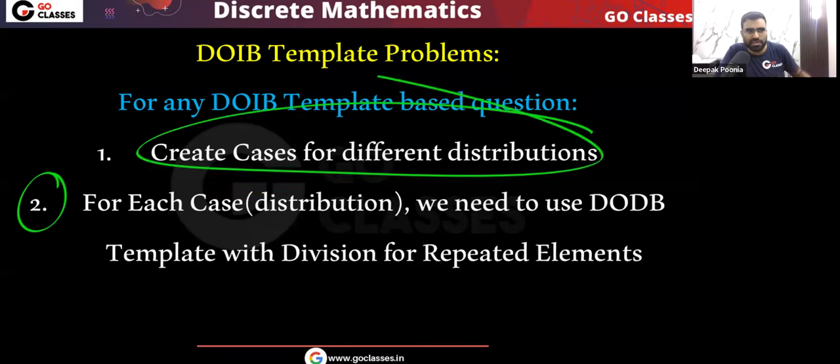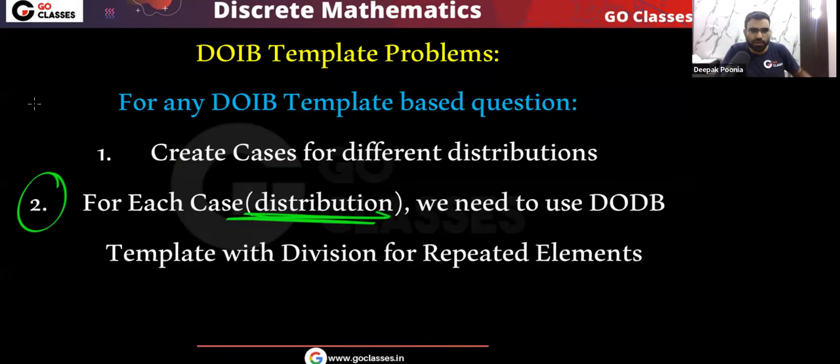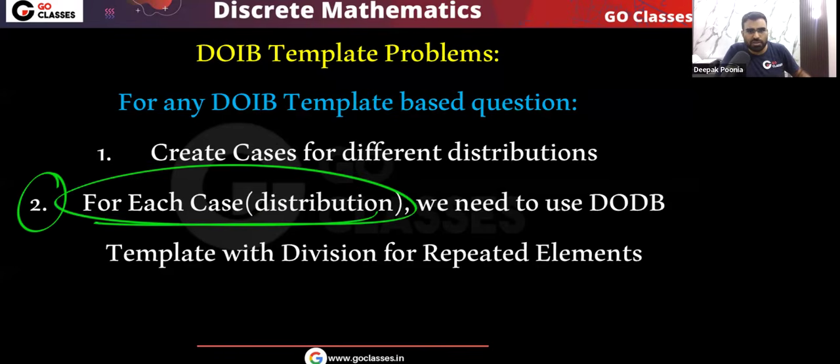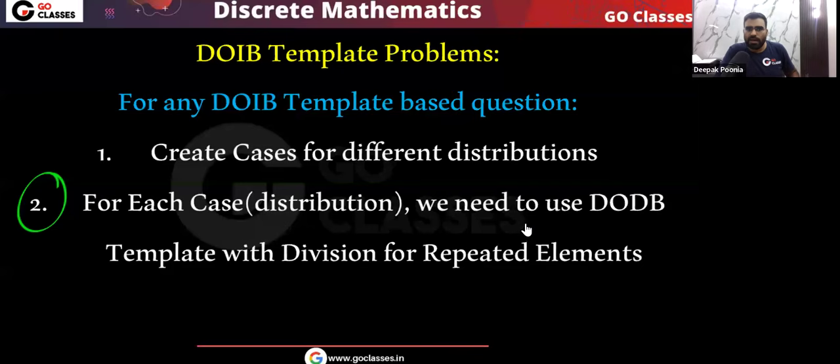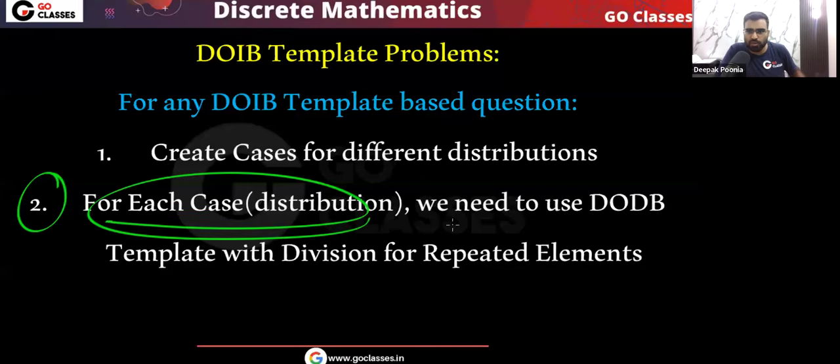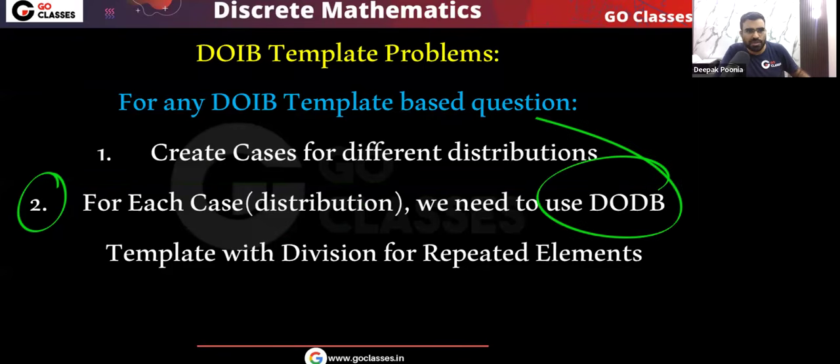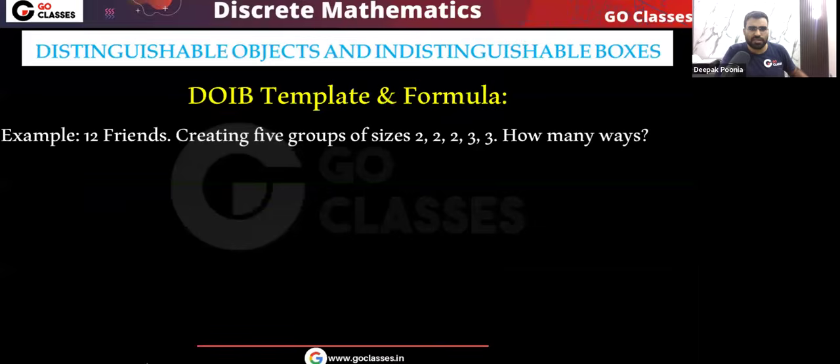Means you don't have to create distribution, it will be given to you. So for each distribution you just need to find how many ways will be there. Okay, so very simple. So for each distribution, what you need to do, you need to apply the DODB template formula with division for repeated elements. This point we need to understand. Okay, so let's start with examples.